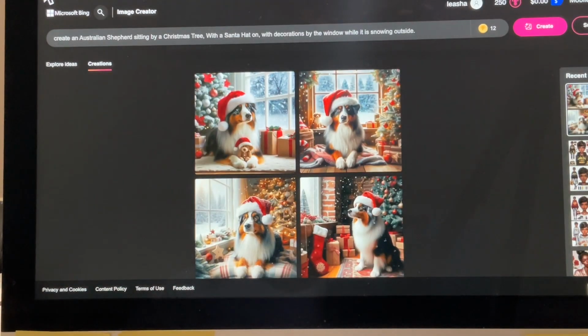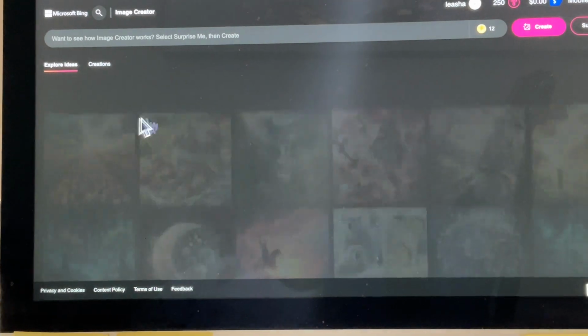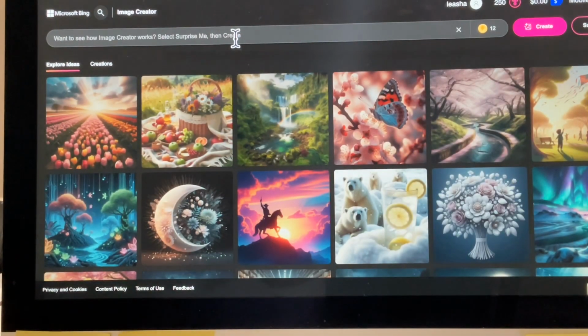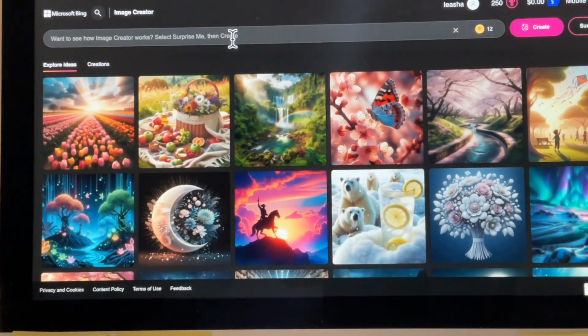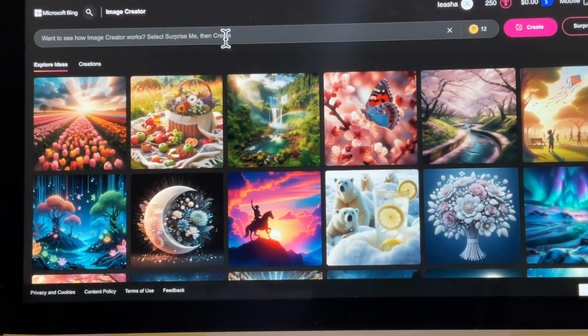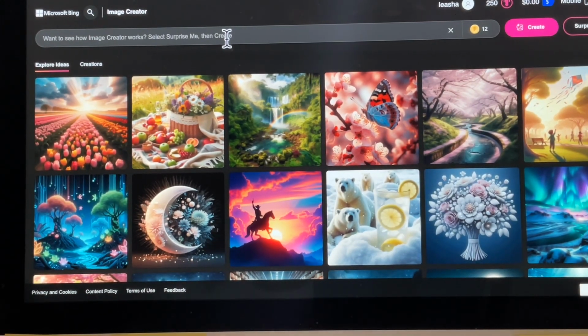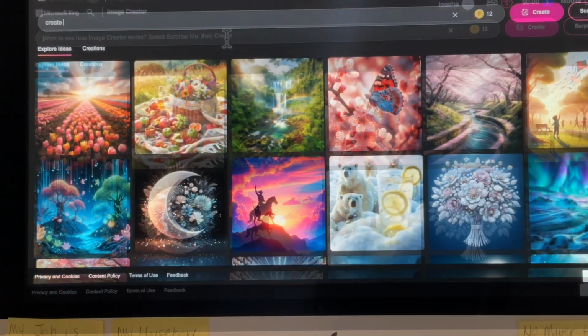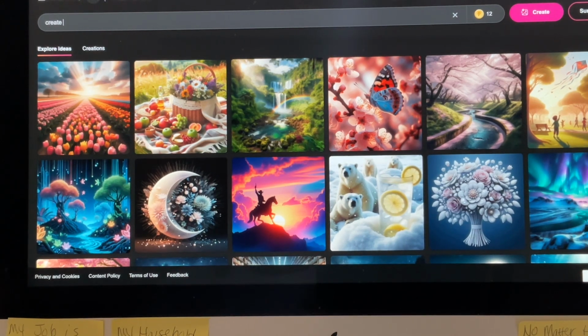So I'm going to be using some of those. Let me get my other twin to come up with one. So what do you want to do? She said create puppies. Okay, so we're just going to type in something. Create puppies with Santa hats by a fireplace.